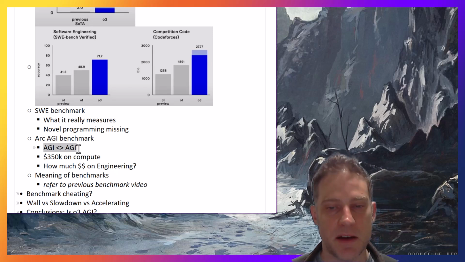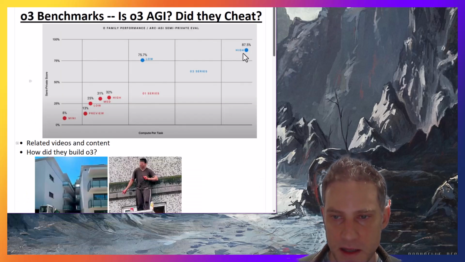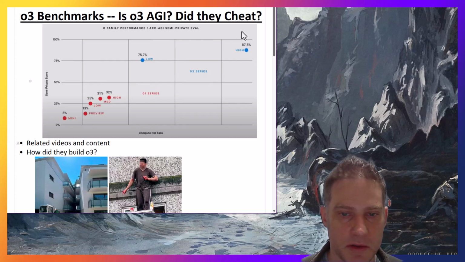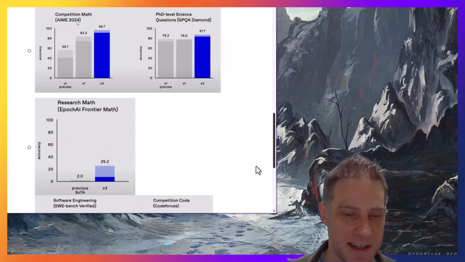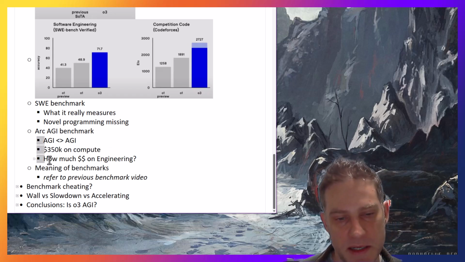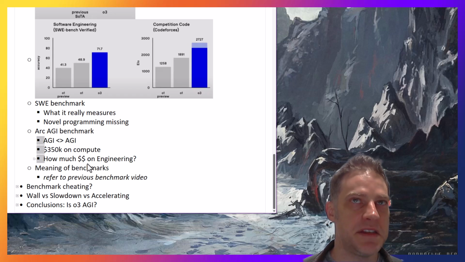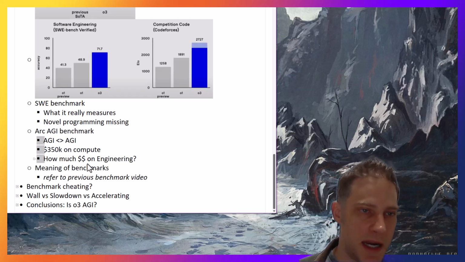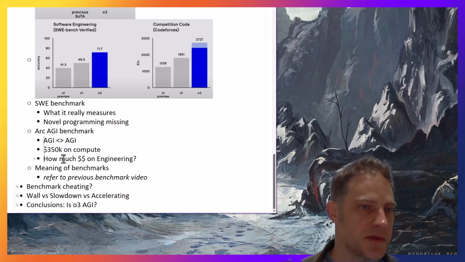So $350,000 on compute. If you go up to the top, this is a rough estimate. They spent $350,000 on compute to get this result. Okay, I want you to really think about that. That's how hard they had to work on it. And if they were willing to spend that much money to get the benchmark, how much money did they spend engineering for that? This is not necessarily training on the model, it's on the benchmark itself, but it is clearly really important to them.